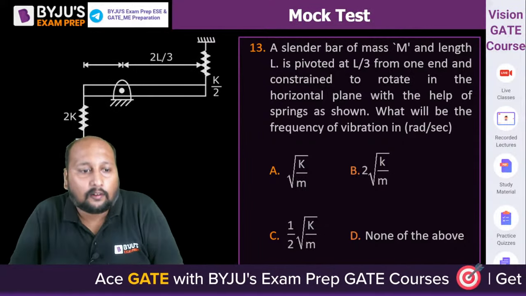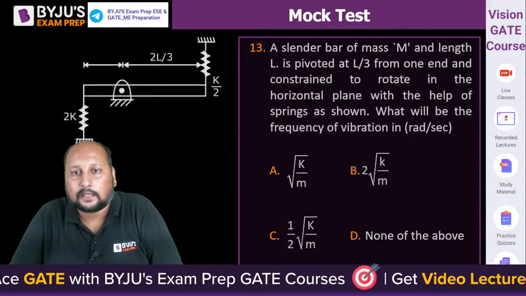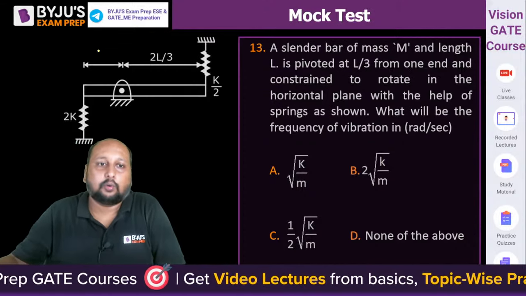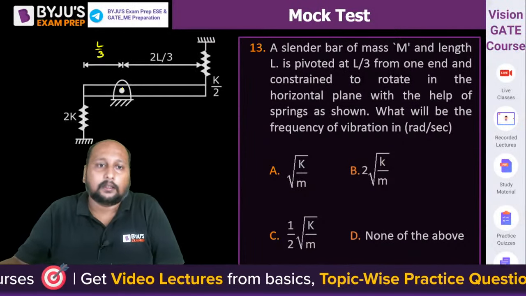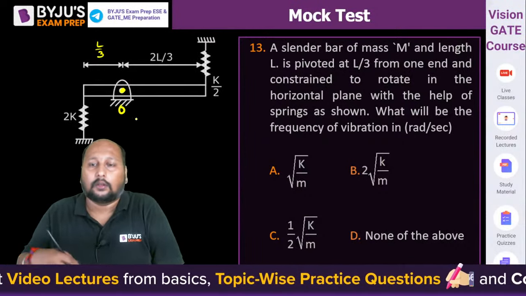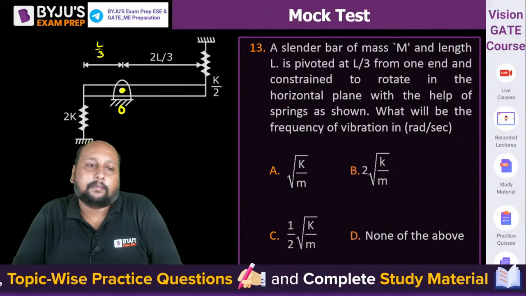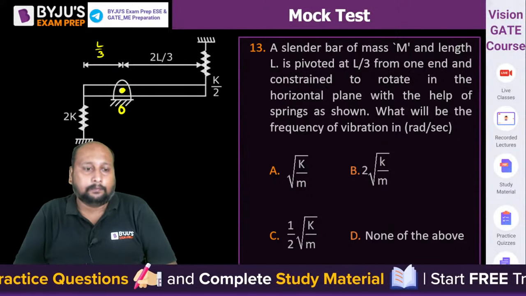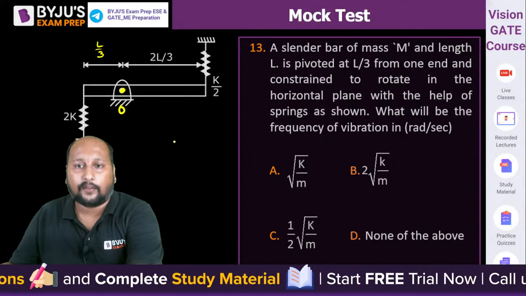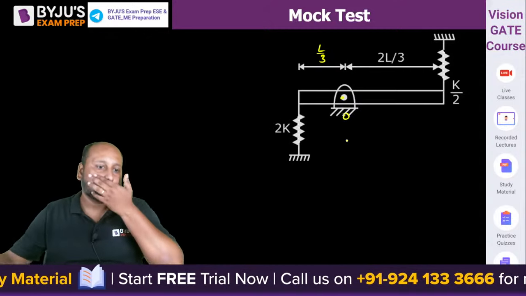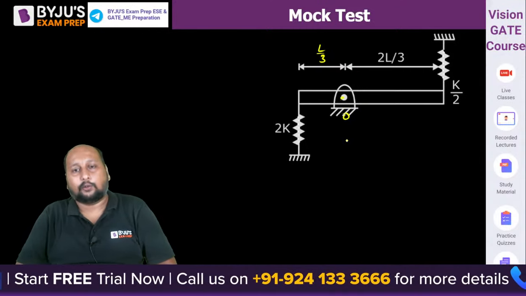A cylinder, a bar of mass m and length l, is pivoted at a length of 2l by 3. This is the pivot, and let's say this is O. What will be the frequency of vibration in radian per second? Simple question. A very easy question.